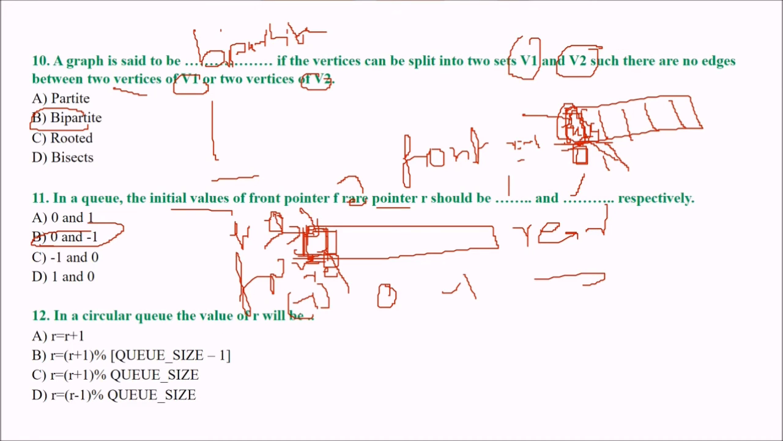In a circular queue, what is the value of R? You know that we use modulo here. So what could be the answer? The answer is C, R plus 1 modulo Q size. This is the answer.